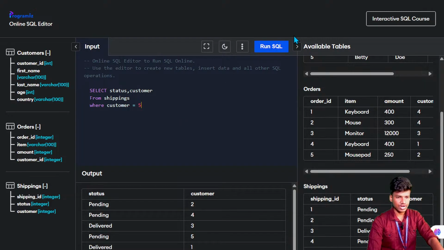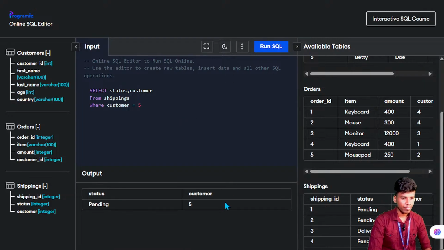We mention the 5 and run this SQL. Where the 5 is mentioned in the particular table, that particular data is extracted. Here the 5 count of customers have pending shipping. The shipping details are pending; the delivered product is not sent to them.